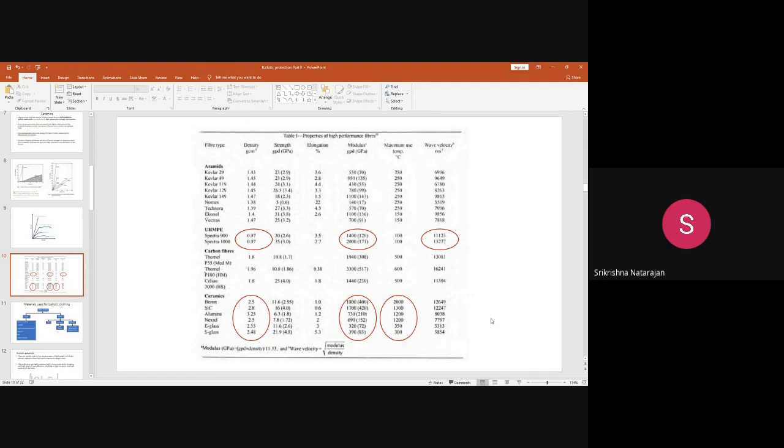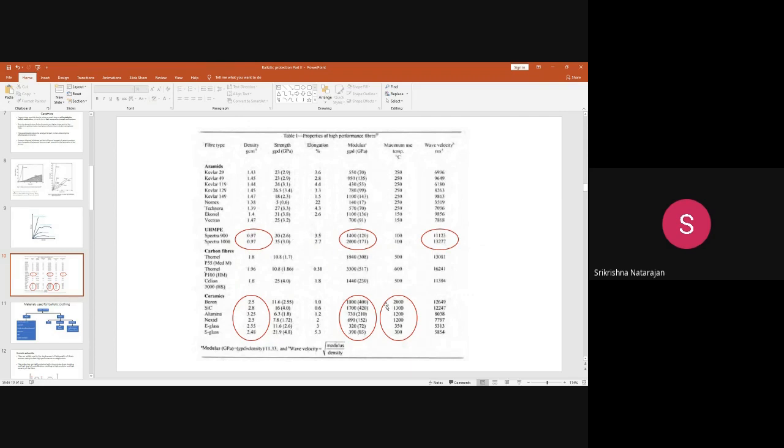Another great advantage of the ceramic is that the modulus is higher, density is higher, and strength is, you can say, at a medium intermediate level between aramid and UHMWPE.